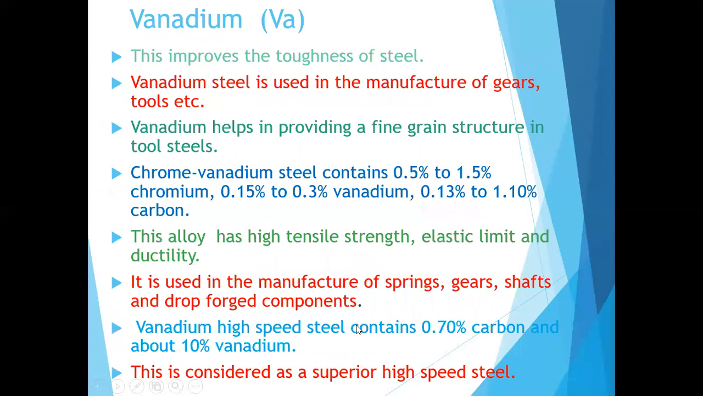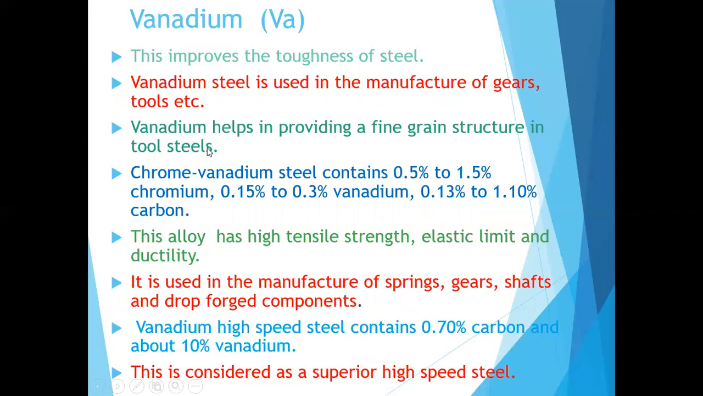Then the next metal is vanadium. When you add vanadium, what will happen? It improves the toughness of the steel. Vanadium steel is used in the manufacture of gears and tools.